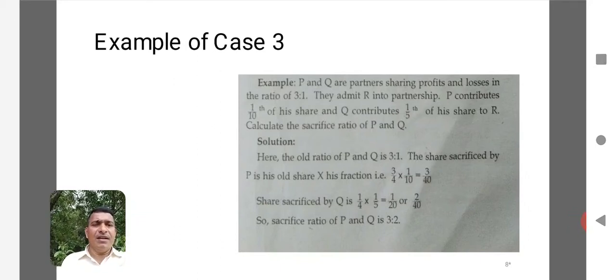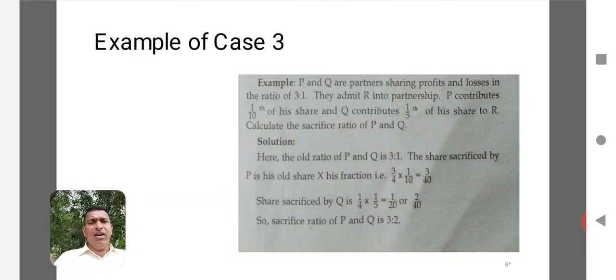Now you have to calculate the sacrifice ratio. Here for the purpose of calculating the sacrifice ratio, you have to go to the old ratio of P and Q. Here the old profit sharing ratio of P and Q is 3:1. The share sacrificed by P is the old share into his fraction, that is 3/4 is the old share and the fraction sacrificed by him is 1/10. That means he is going to sacrifice 1/10 of his share.